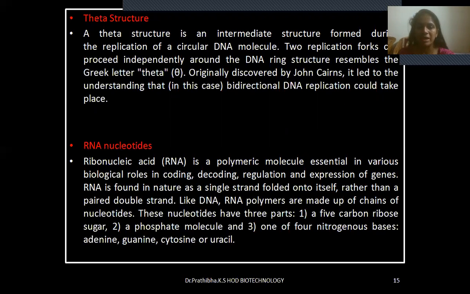These nucleotides have three parts. First one is a 5-carbon ribose sugar. Second, a phosphate molecule. Third, one of 4 nitrogenous bases. That is adenine, guanine, cytosine, and uracil.